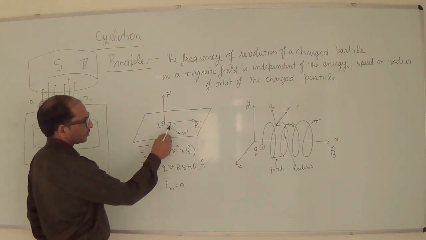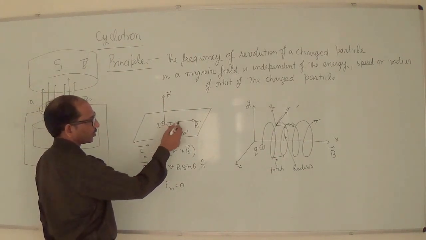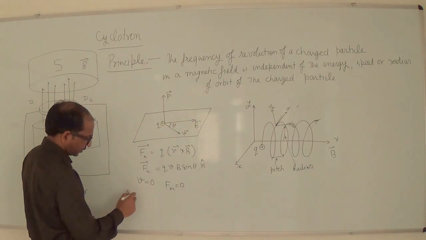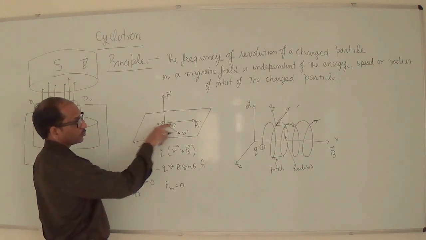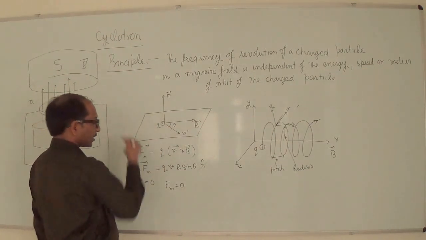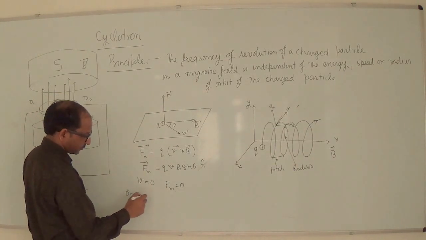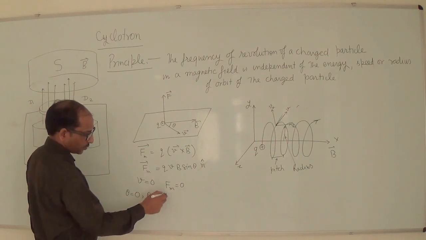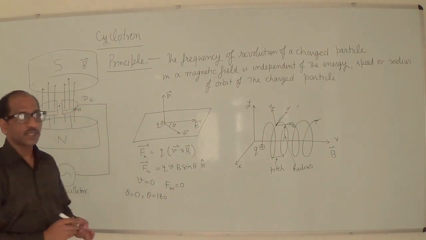When theta is equal to 0, parallel to the magnetic field, or anti-parallel to the magnetic field, when theta is equal to 0 and theta is equal to 180 degrees, in that case what will happen?